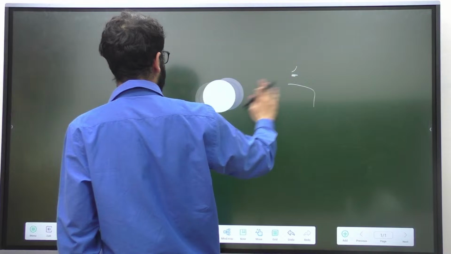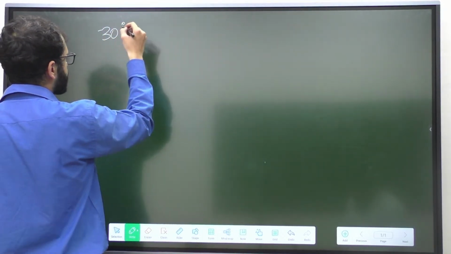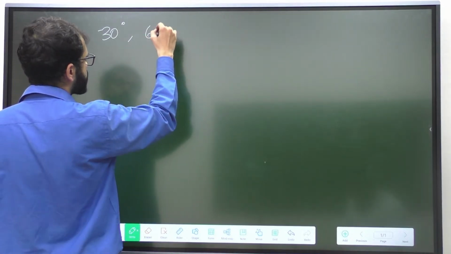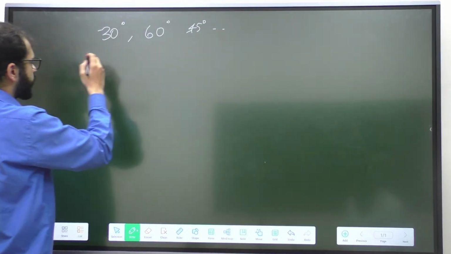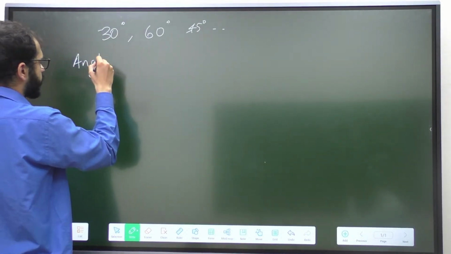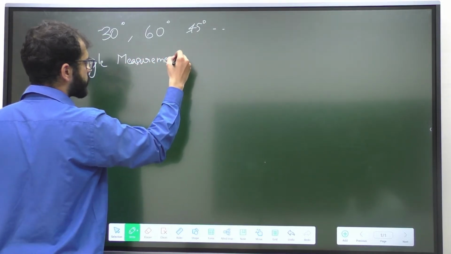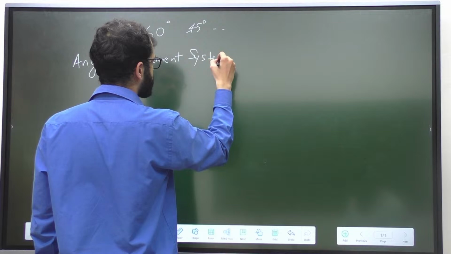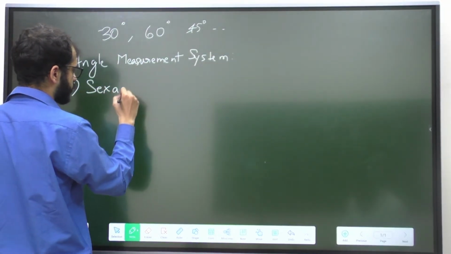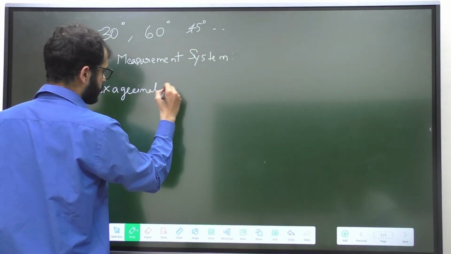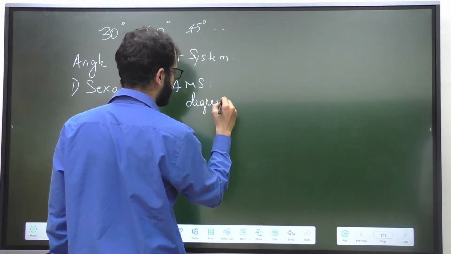Till class 10th you must have covered the measurement of angles in degrees, let it be 30 degree or 60 degree or 45 degree and so on. This angle measurement system which you were following was known as the sexagesimal angle measurement system, in which the unit of measurement was degrees.